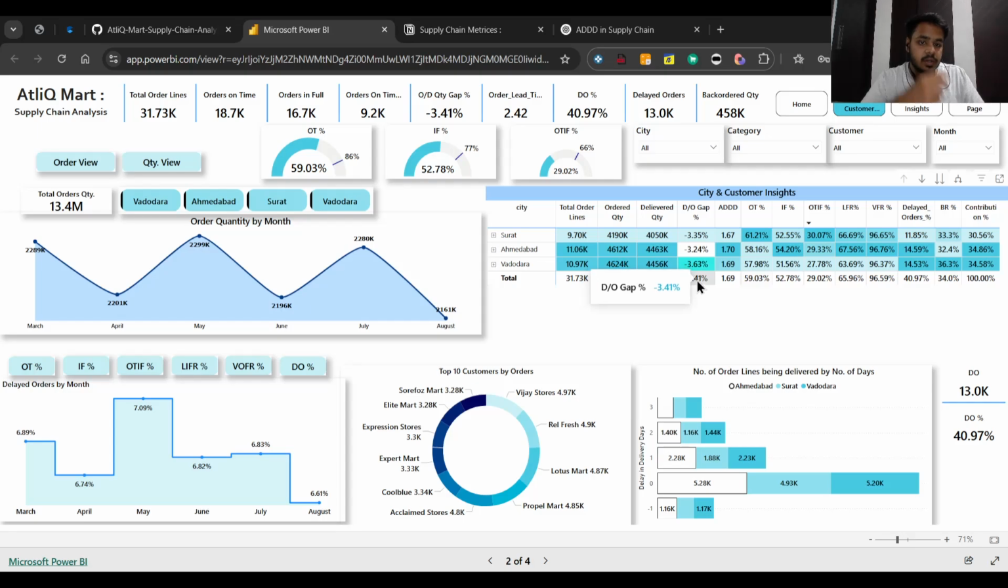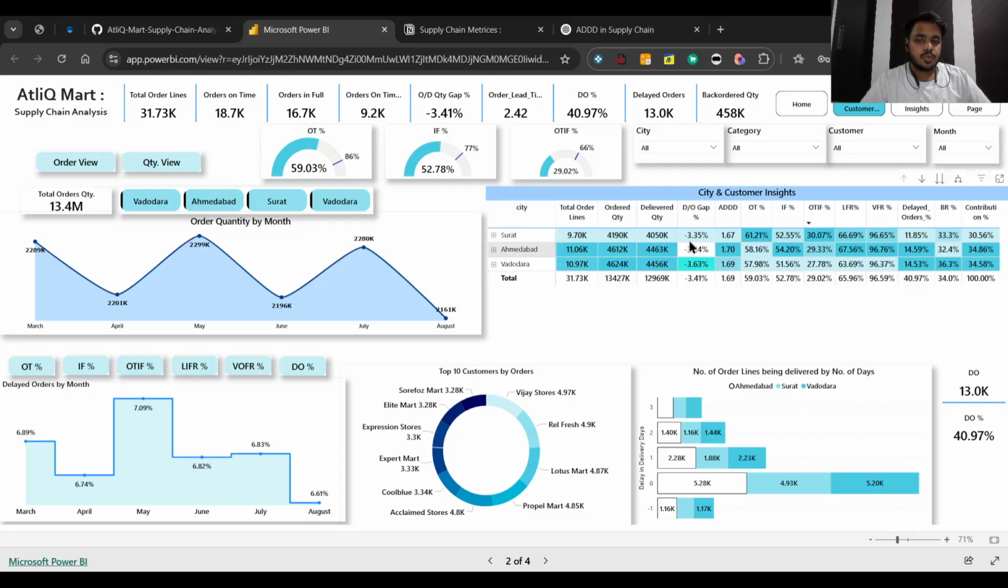So what is the difference? It is a difference of minus 3.41% in deliveries, which means the company is not able to fulfill the gap between the ordered quantities and the delivered quantities. Why? I think there can be inventory issues or logistic issues which might be causing this gap, right? Now let's see the OT percentage.